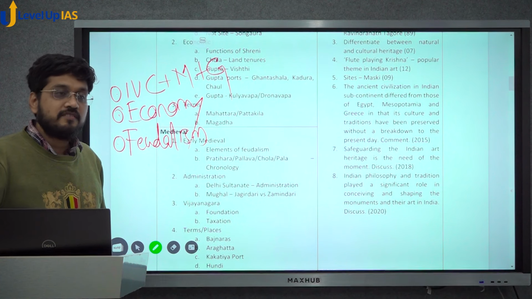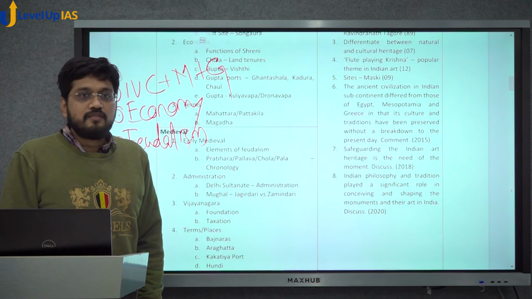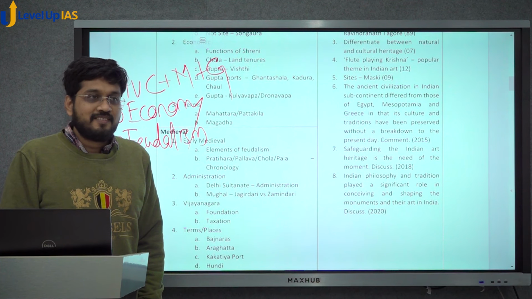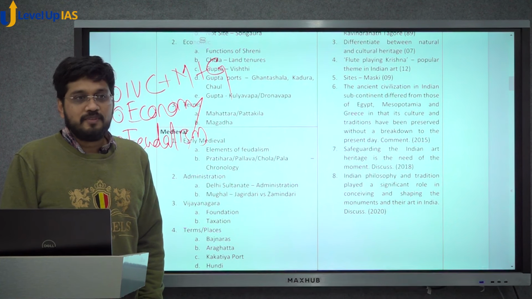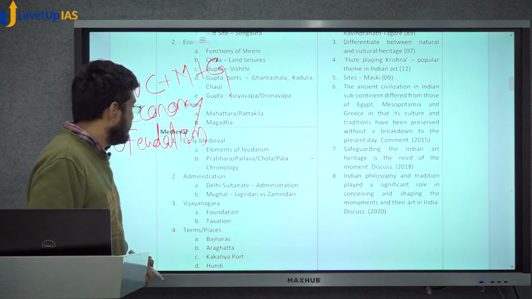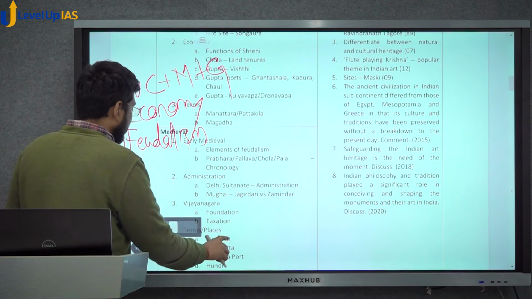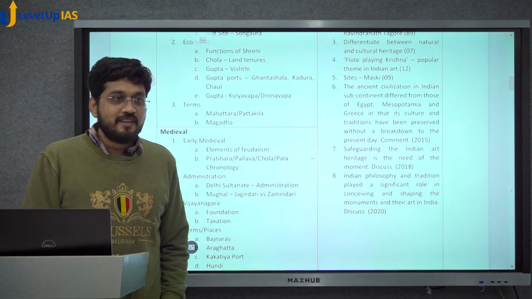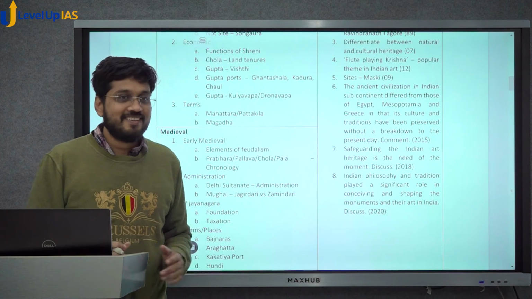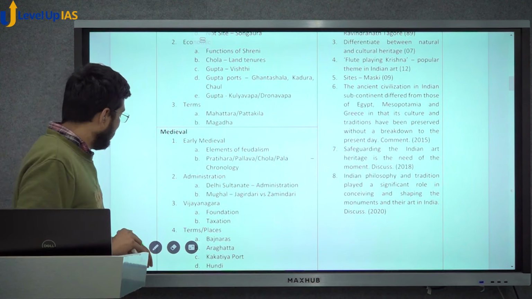There is one interesting deduction as well. There has never been a question in the last so many years on Stone Age: Paleolithic, Mesolithic tools, that tool, this tool. Never asked. They may be important topics, but again, it's just an observation. See, I can terrorize anybody by saying, this has not been asked so far, so this is important this year. If you go by that logic, then everything is important. Anyway, let us go to medieval.